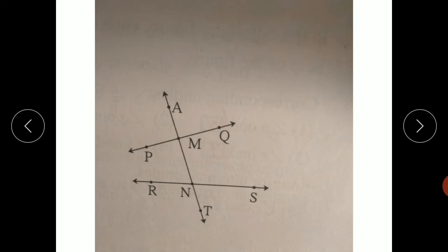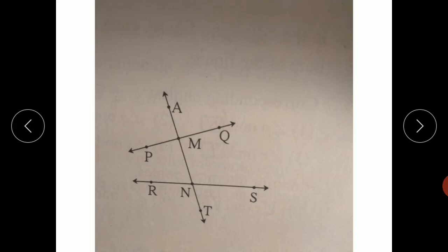So in the figure, there are two pairs of interior alternate angles and two pairs of exterior alternate angles.